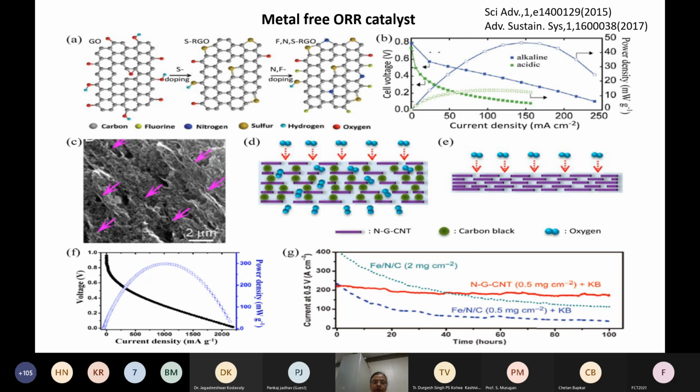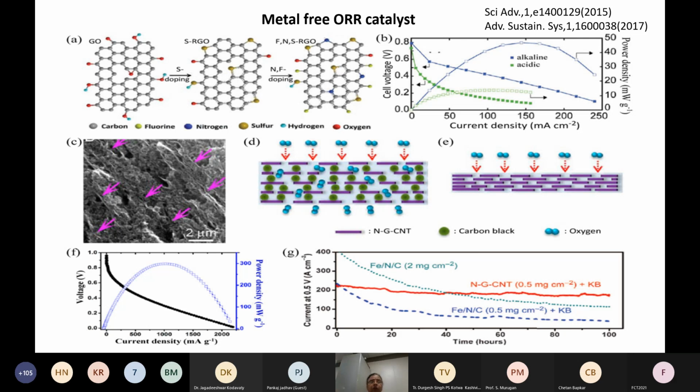Performance of this is shown in the slide, where although these catalysts perform better in alkaline fuel cells and alkaline environment than in acidic environment, the performance is much lower than the platinum-based catalyst. So a lot of research is being carried out in improving the performance.